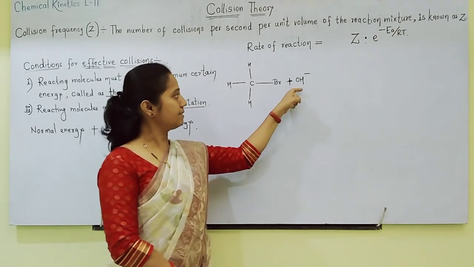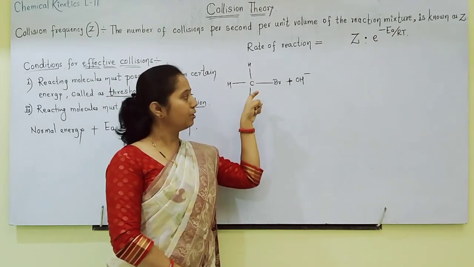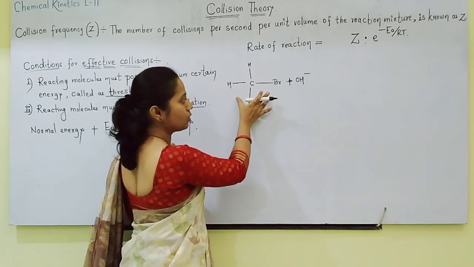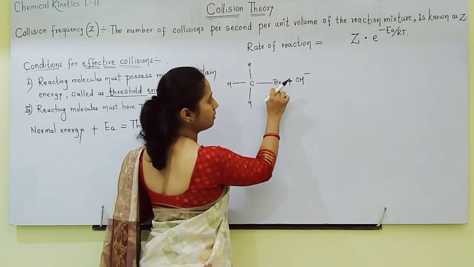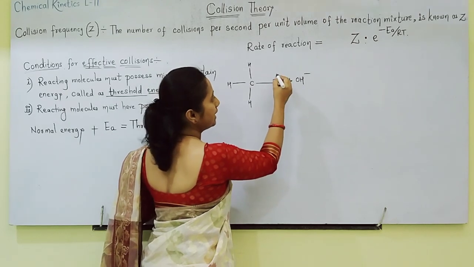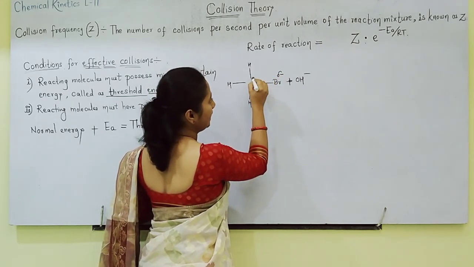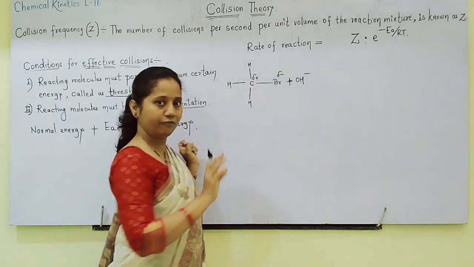OH minus is reacting with bromomethane. In bromomethane, students, you know that Br is a halogen, more electronegative. That's why Br will get a delta minus charge, and this carbon will get a delta plus charge. This thing you know very well.